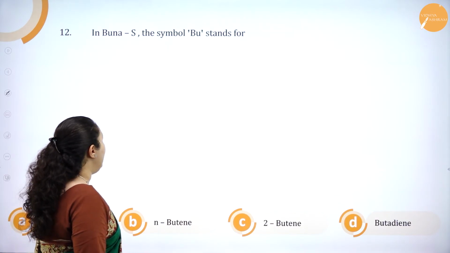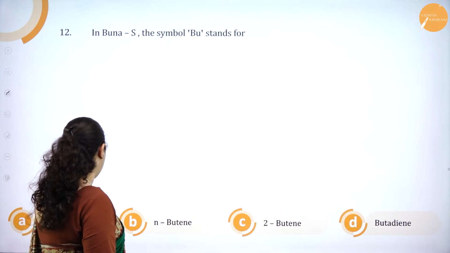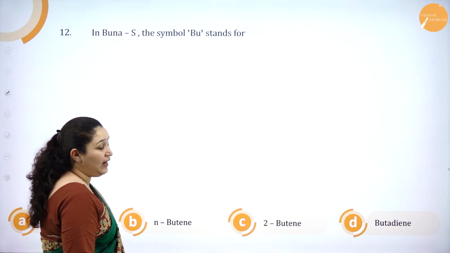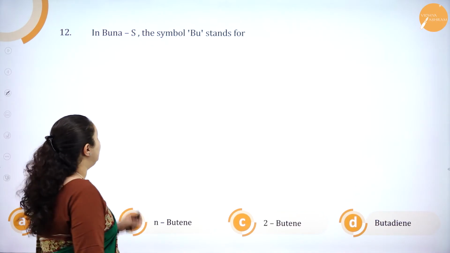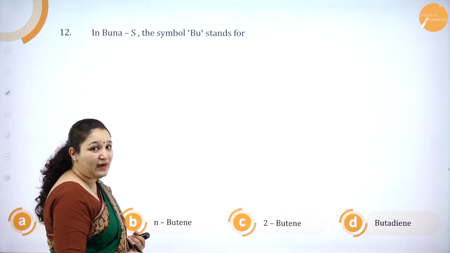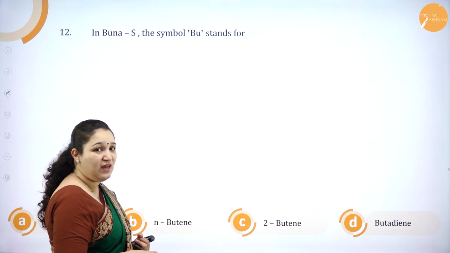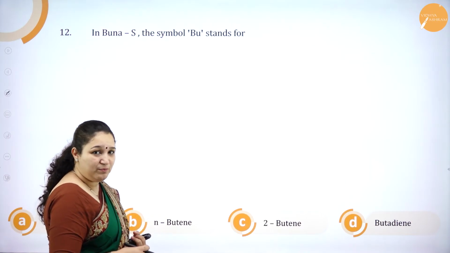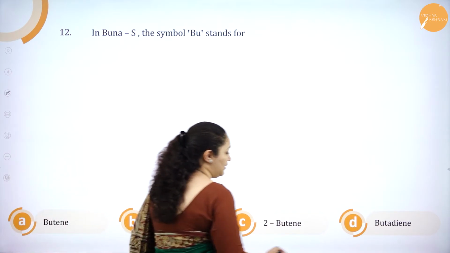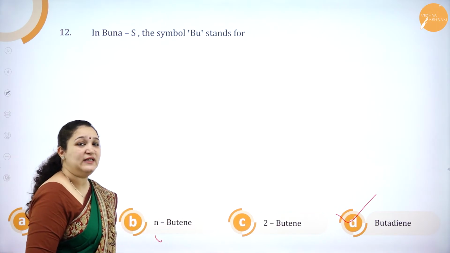In Buna S, the symbol Bu stands for butene, n-butene, 2-butene or butadiene. We know that Buna S is made up of 1,4 butadiene, correct? No? Butadiene and styrene are the reactants in Buna S, isn't it? Thus, Bu stands for what? It is for butadiene. So, it is option D.